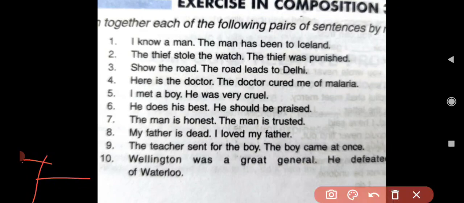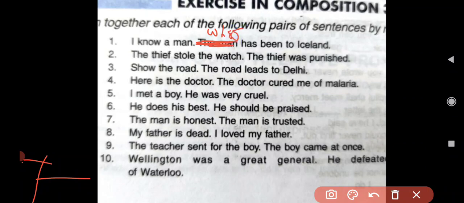So in order to avoid such repetition, we use a relative pronoun. I am going to show you how this sentence is combined by using a relative pronoun. See, I know a man who had been to Iceland. Now with the use of this word WHO, I have combined both these sentences.